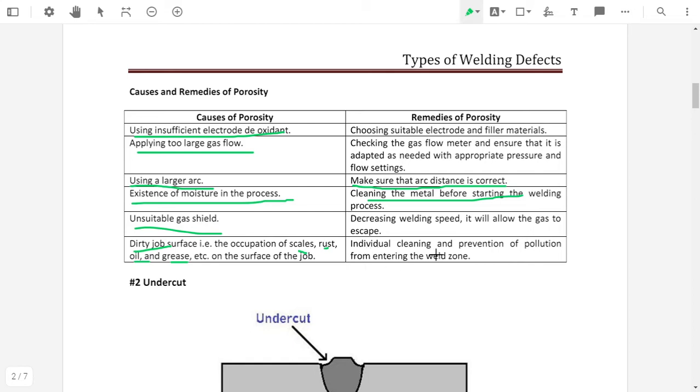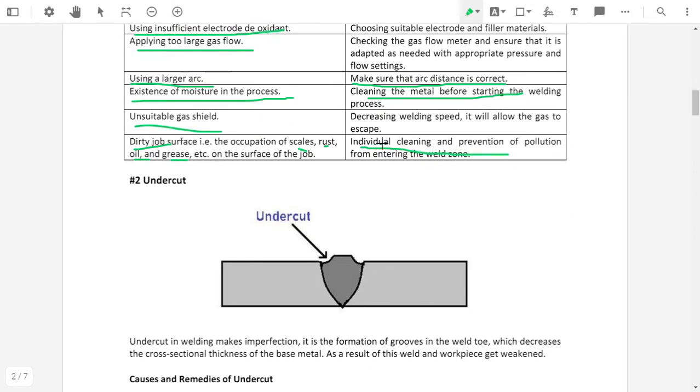Then, proper cleaning and prevention of pollution from entering the weld zone; cleaning of the workpiece should be done properly to avoid porosity. So these are what porosity means, what the causes of porosity are, and what the different remedies to avoid porosity are. So this is the first defect.